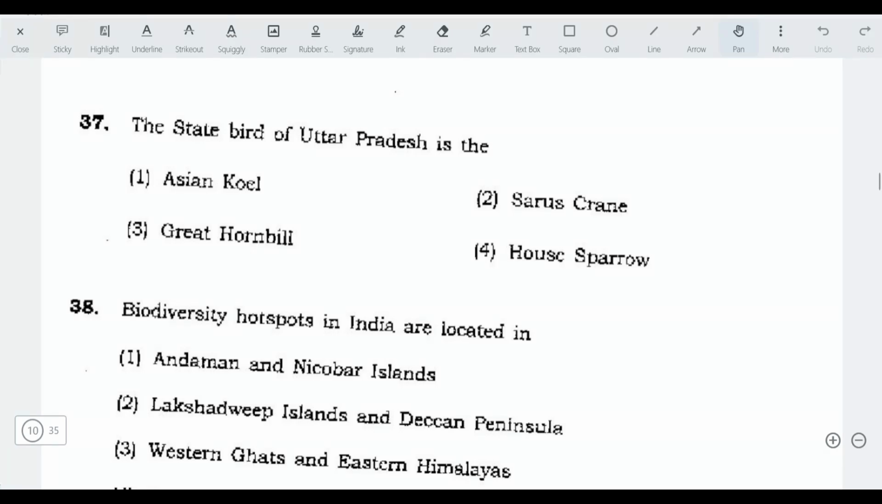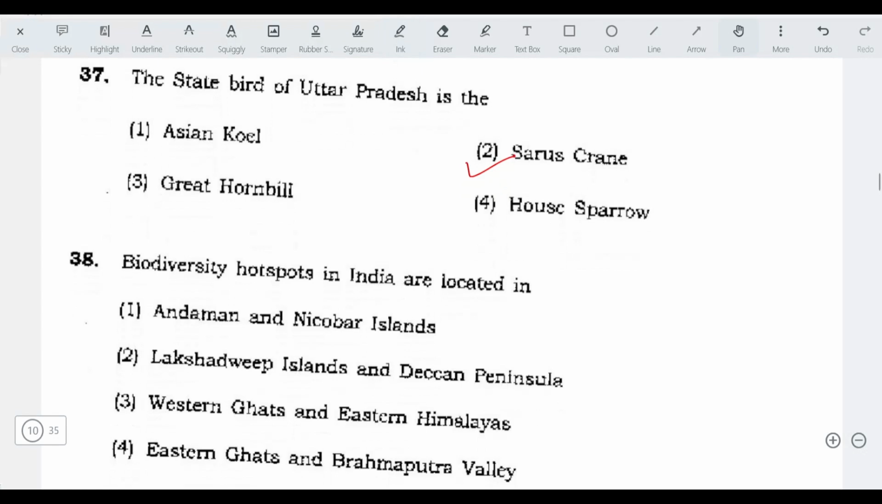Starting with the very first question of this lecture, or 37th question: the state bird of Uttar Pradesh is... The answer is Saras crane. Saras crane is the state bird of Uttar Pradesh. Right. Next, biodiversity hotspots in India are located in...